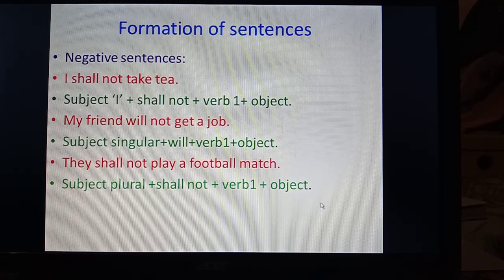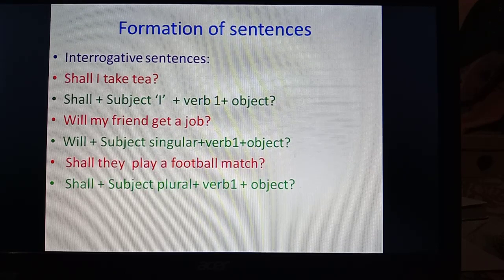Just not is added to make simple sentences into negative sentences. So keep in mind shall not and will not with verb's first form. Now interrogative sentences: shall and will are used in the beginning, and the rest of the formation will be the same, but in the end a sign of interrogation should be used.